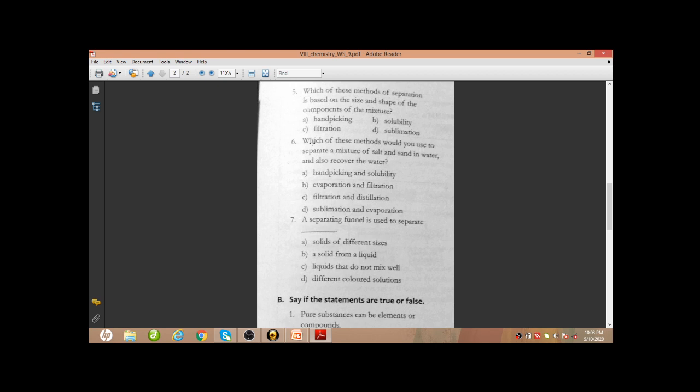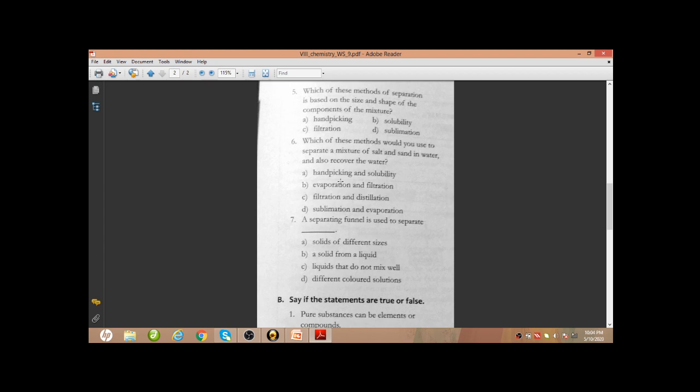Which of these methods would you use to separate a mixture of salt and sand in water and also recover the water? To recover the water, we have to use distillation process. If we choose evaporation, then we cannot recover the water. The water will vaporize and escape, it will get mixed in the atmosphere, and we cannot recover it. So distillation is the process to recover the water.